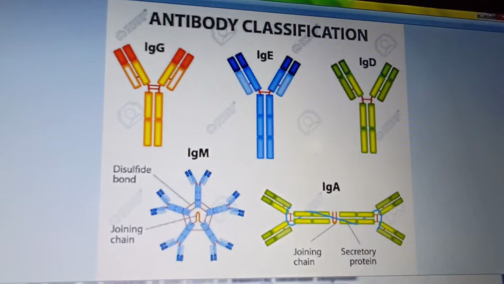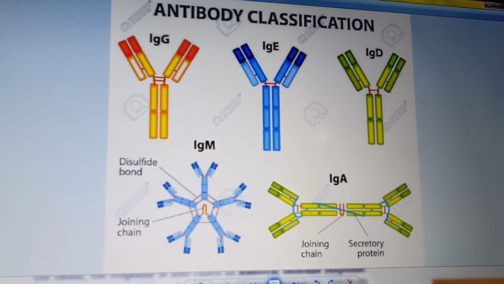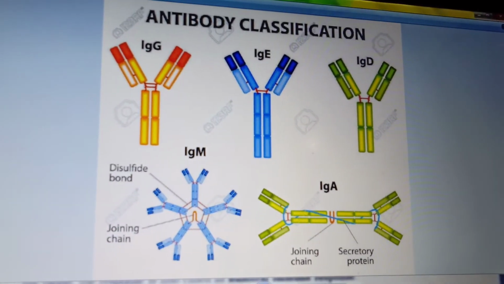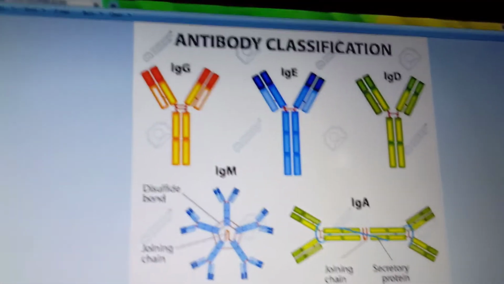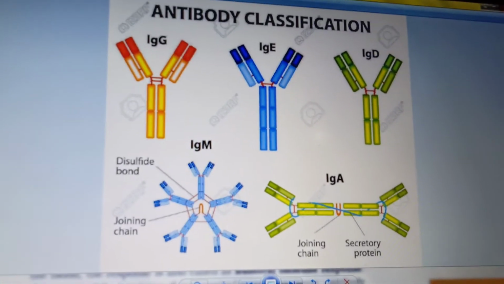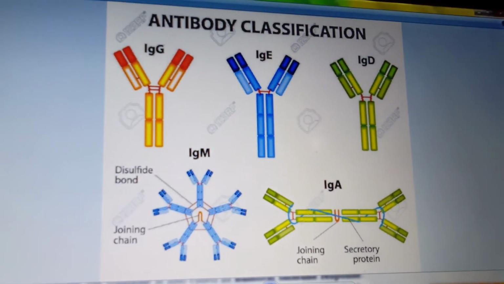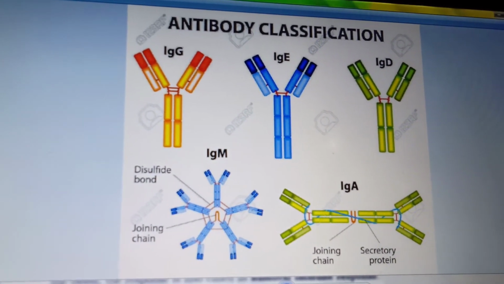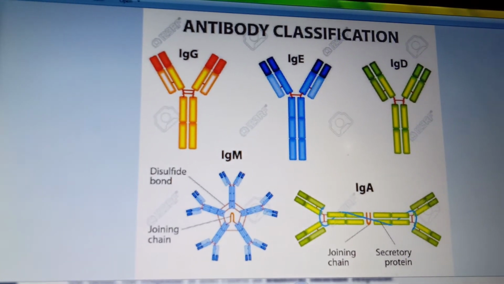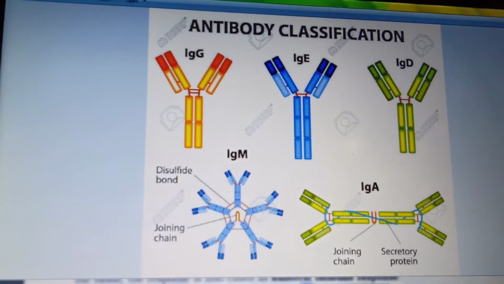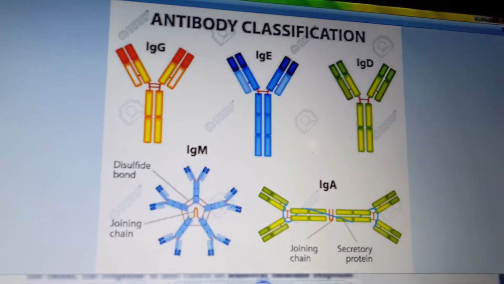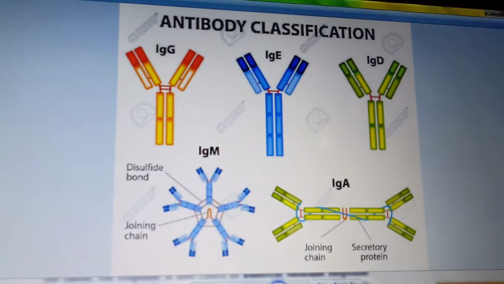See, IgG plays an important role against all bacterial infections, bacteria, viruses, all pathogens. It is active against all pathogenic organisms, and it is the only antibody that is transferred from the placenta to the newborn. The newborn infant will be rich in this antibody IgG.